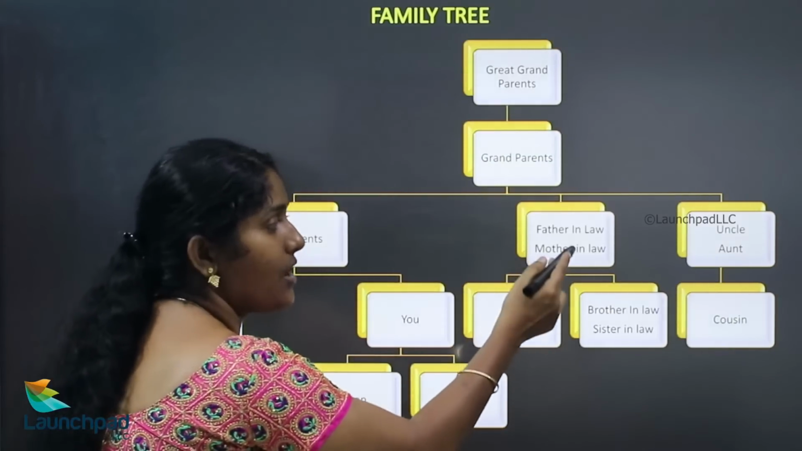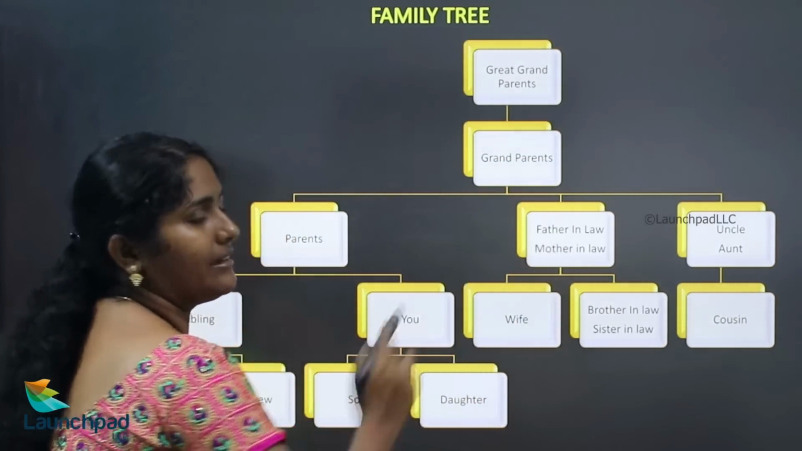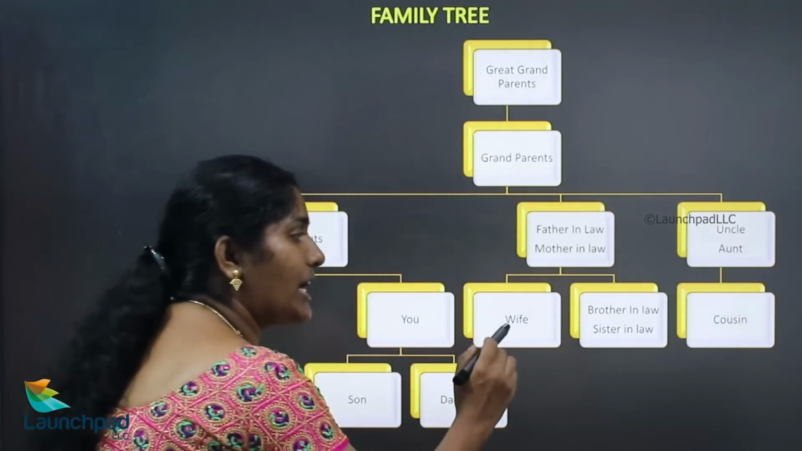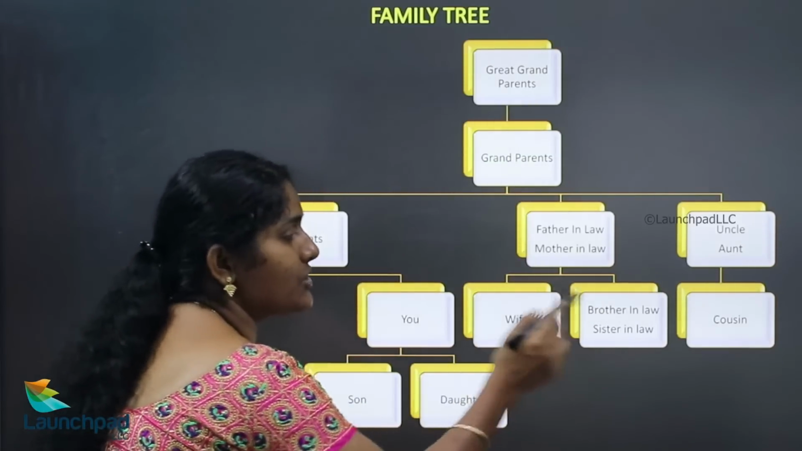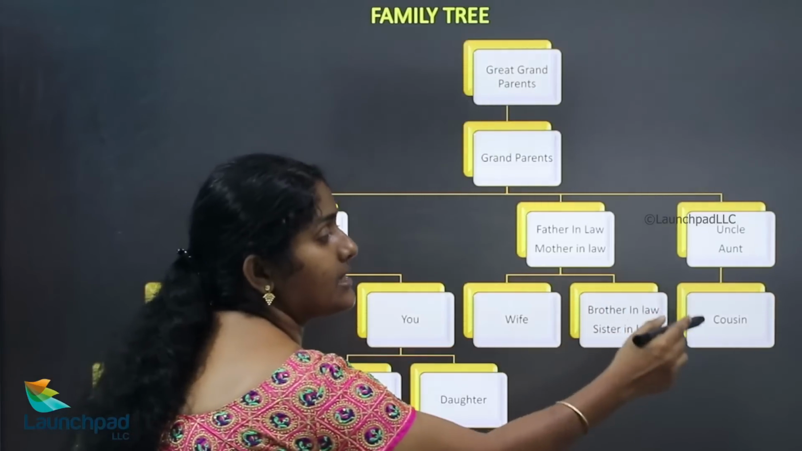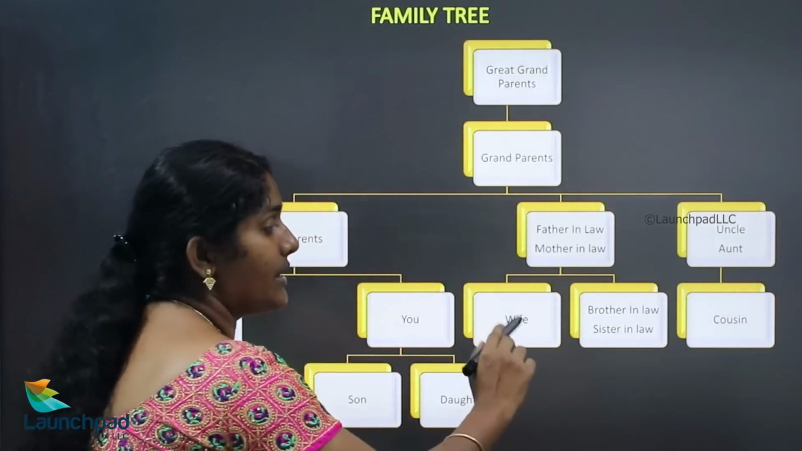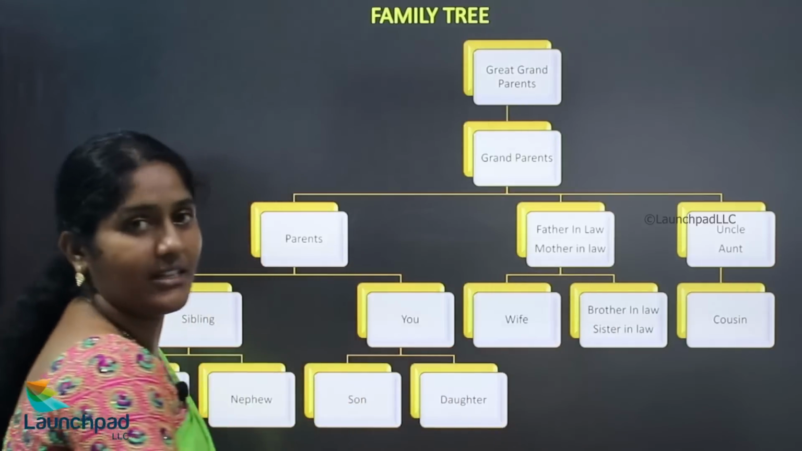Your parents and your spouse, here your spouse's father and mother are known as father-in-law and mother-in-law, and your wife's brother is known as brother-in-law, and your wife's sister is known as sister-in-law. Your uncle's and aunt's sons are known as cousins and so on.